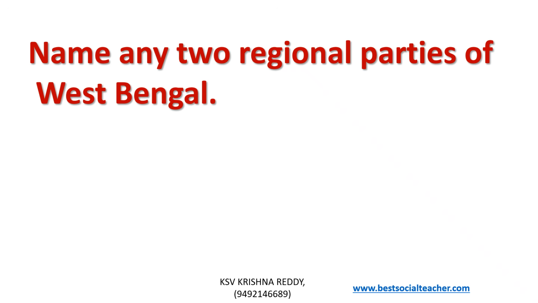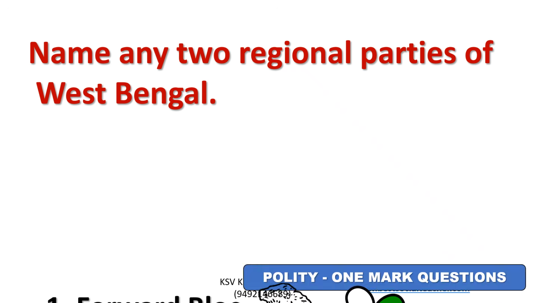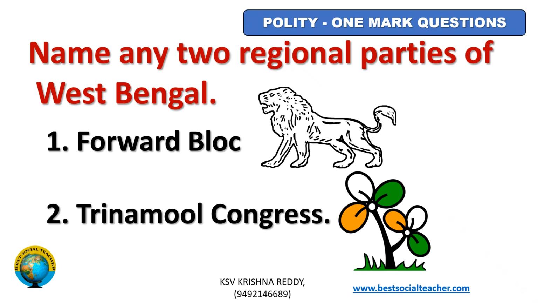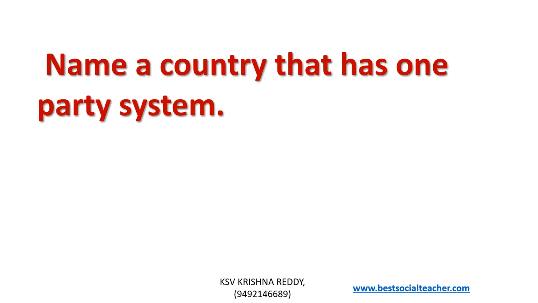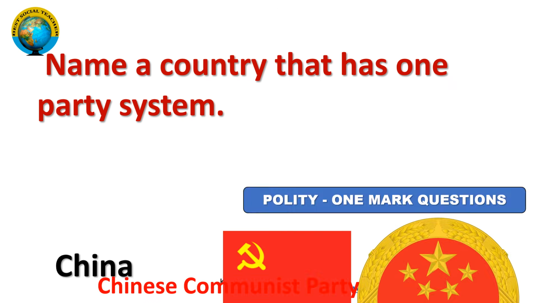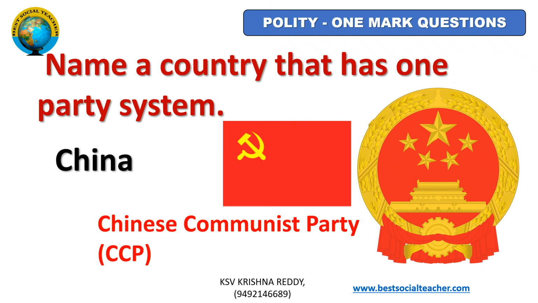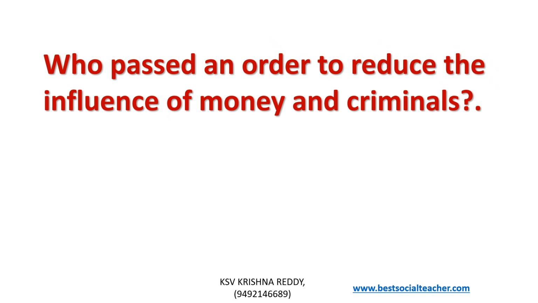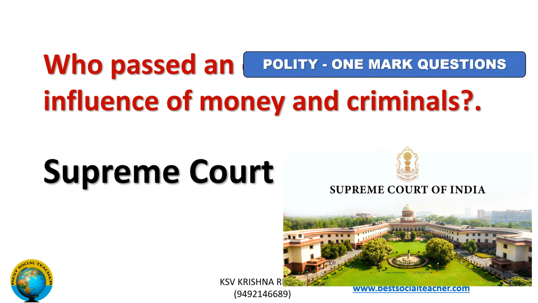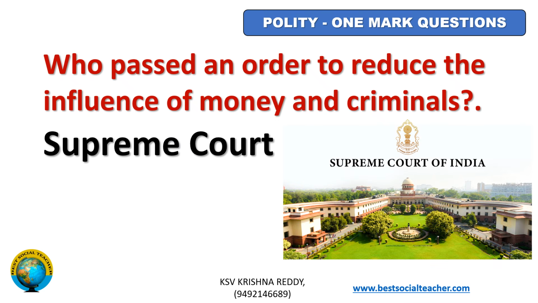Name any two regional parties of West Bengal. Forward Bloc and Trinamool Congress. Their respective symbols are also given here. Name a country that has one party system. It is China, Chinese Communist Party. Who passed an order to reduce influence of money and criminals? Supreme Court. You can see the Supreme Court picture also here.